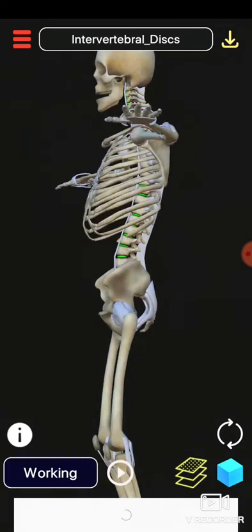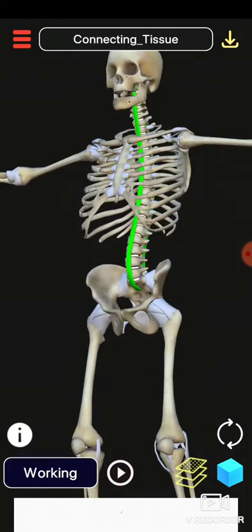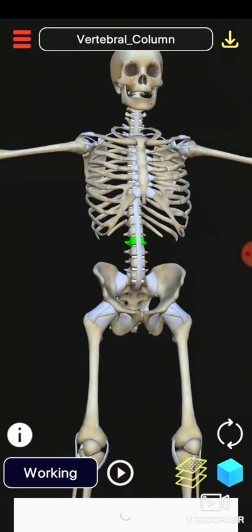Inside the vertebral column, the spinal cord is present. What is a spinal cord? A spinal cord is a bundle of nerves in our body. As you are looking in your book, see, the bundle of nerves is connecting other parts of our body to our brain. It is the controlling system which controls all the parts, all the organs of our body, all the activities going on in our body. It is controlled by the brain only.